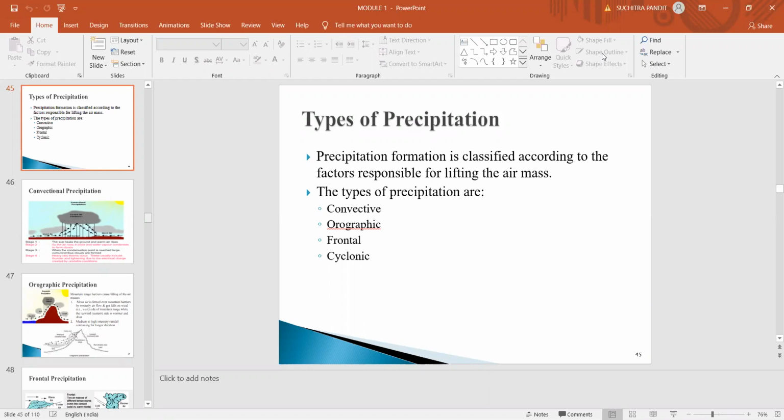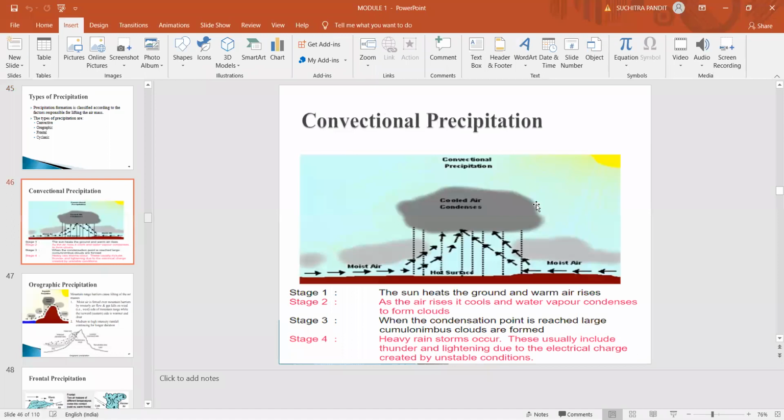So whatever precipitation takes place due to the collision of the dense clouds, results in the precipitation. And sometimes these precipitations are accompanied by heavy blowing wind, which are also called tornadoes. Now you can see this figure. The first type of precipitation is convectional precipitation.